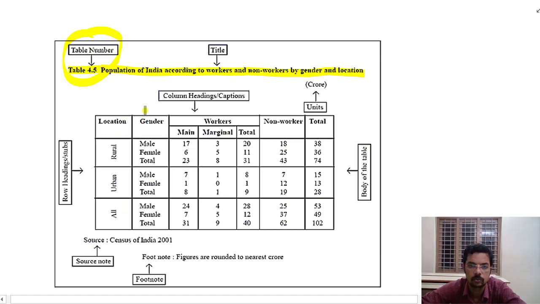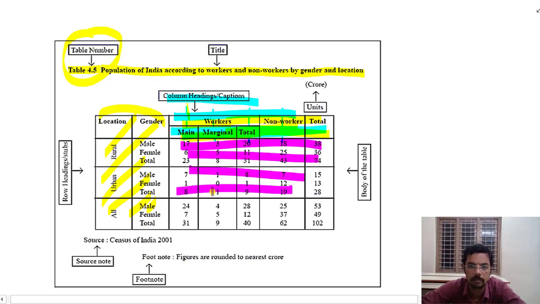So these are the row headings. Then we have the column headings here. You can take it in red color if you want, or say blue color. These are the column headings: first column, second column, third column, fourth column, and so on. And then this part is the body part. This part is the body.